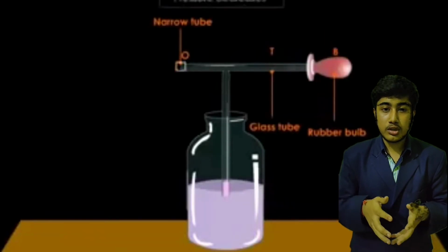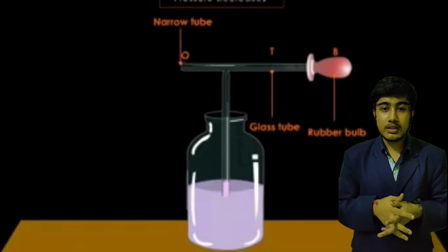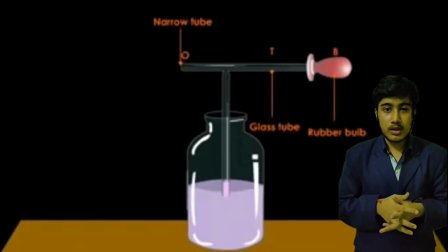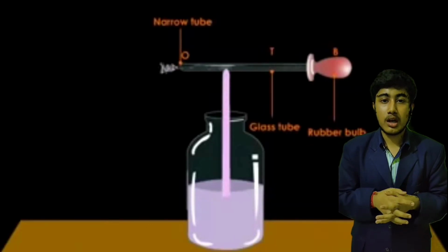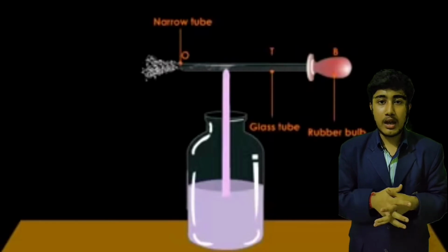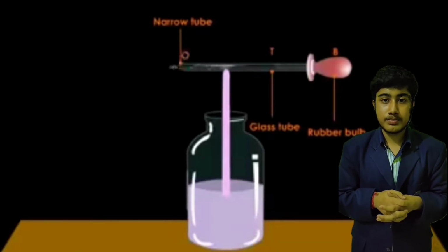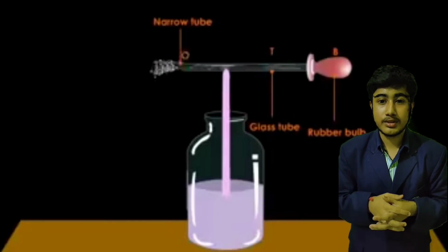As you know, if the velocity of air increases, then the pressure decreases. Due to this difference in pressure, the liquid rises up into the vertical tube. The stream of air coming out of the narrow tube P blows the liquid into a fine spray of droplets. So this application is used in perfumes in our daily lives.